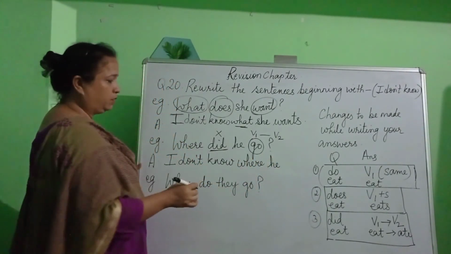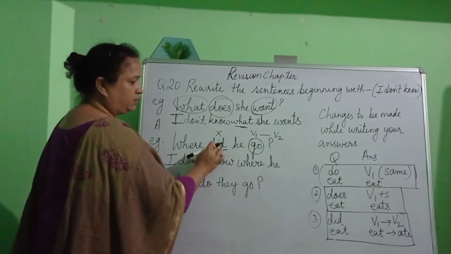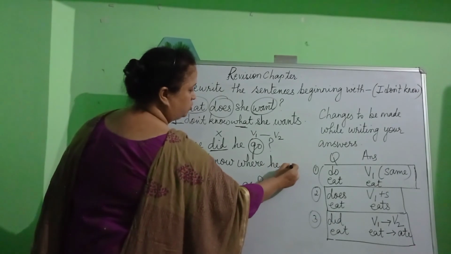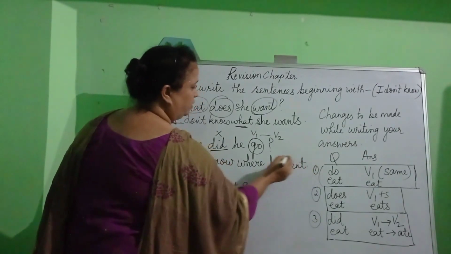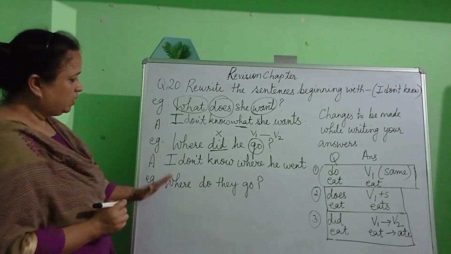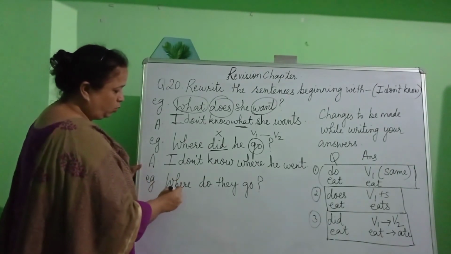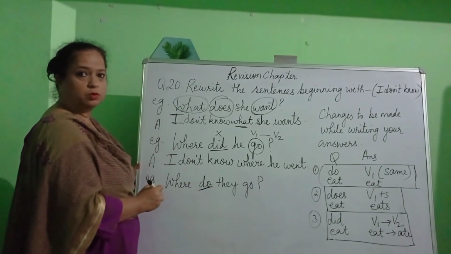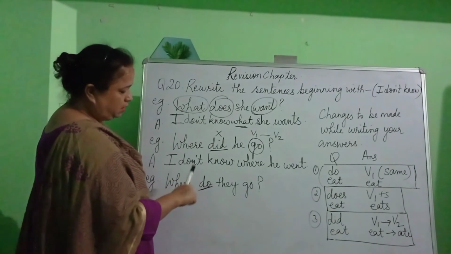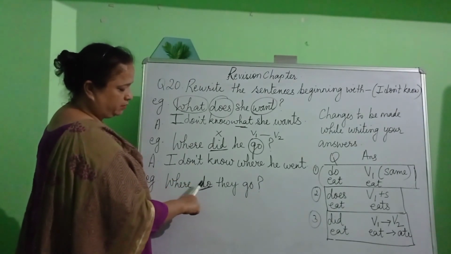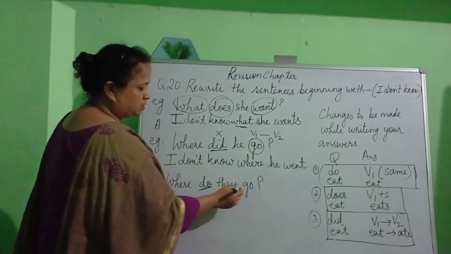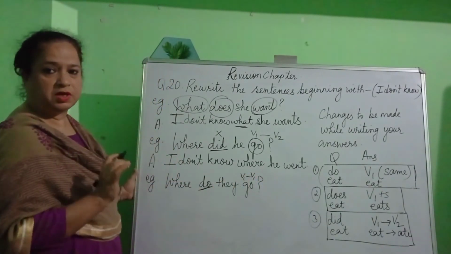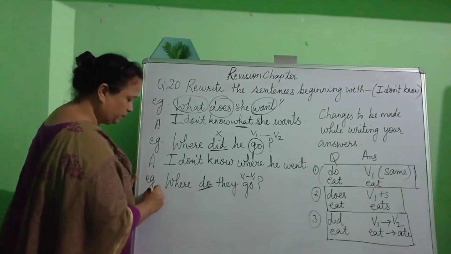Now we need to write the verb. We will not use the word did, but what are we going to do? We are going to change the verb from the V1 form to the V2 form. So go will become went. Now let us have a look at the last sentence that I have written. Where do they go? See, what have I written over here? Do. According to the rule, what happens? If your question has do written over there, while writing the answer, the verb will remain as it is. There will be no change in the verb while writing the answer.